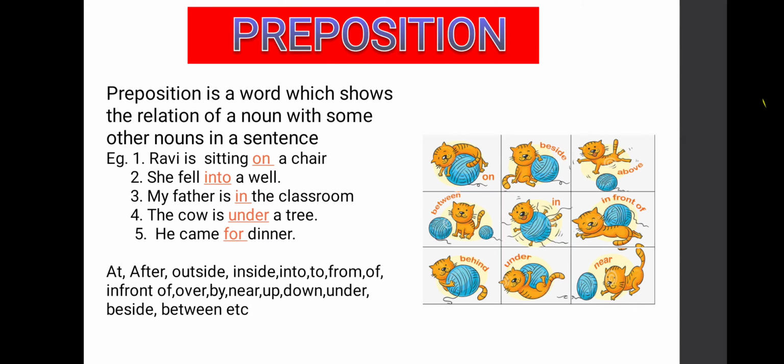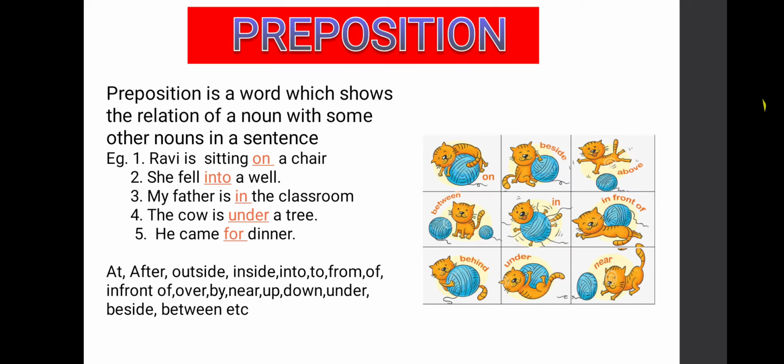Okay students, now we studied about adjective. Now let us see preposition. First I shall read the definition. Preposition is a word which shows the relation of a noun with some other nouns in a sentence. Now you people repeat after me. Preposition is a word which shows the relation of a noun with some other nouns in a sentence. Preposition means what? It is a relation word.